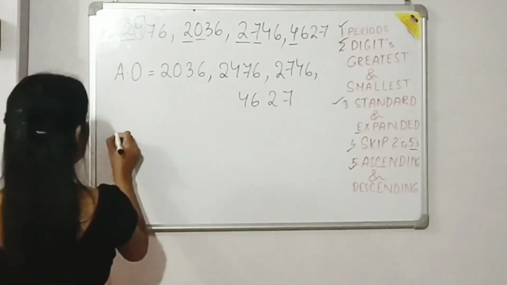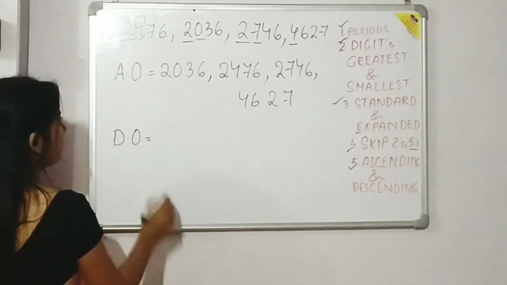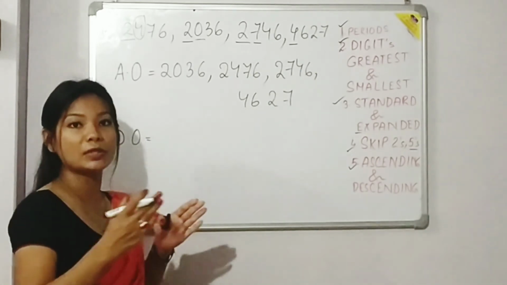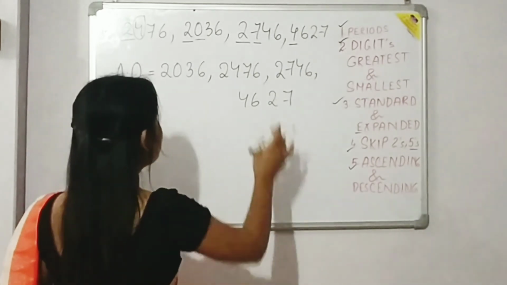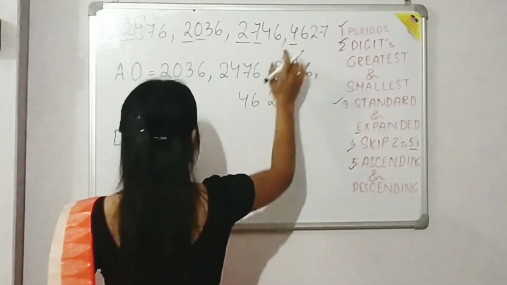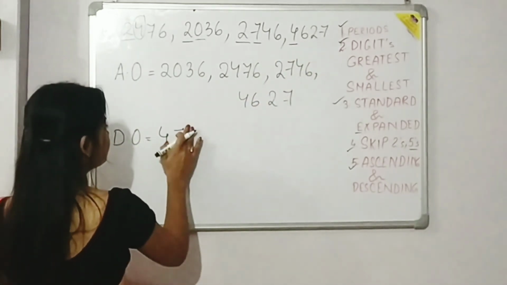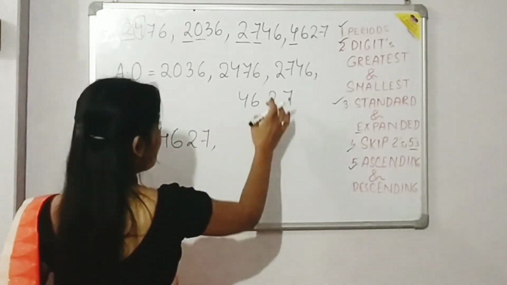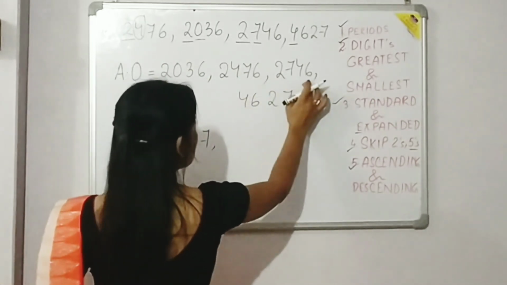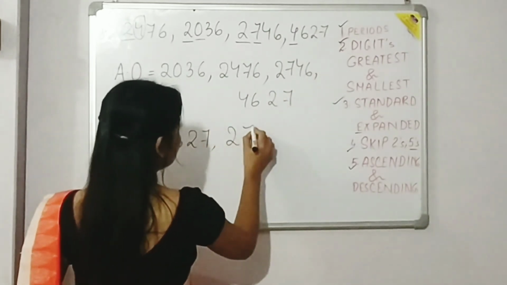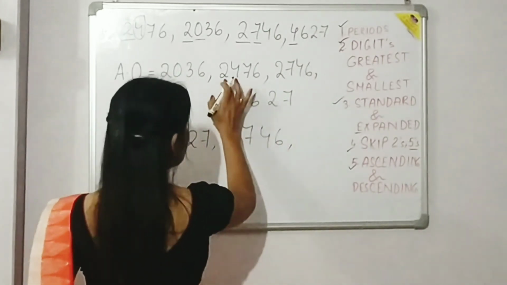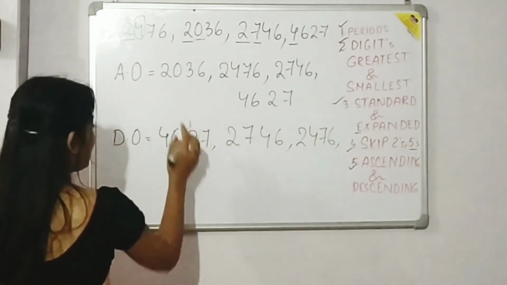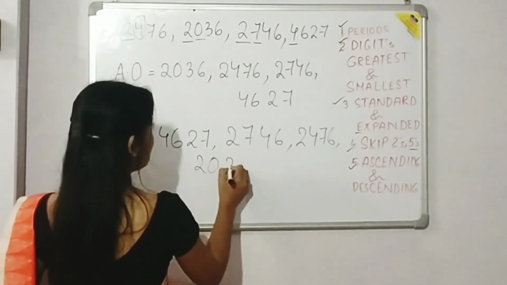Next, descending order. Let me write here D.O for descending order. What I say, descending order means from the greater number to the smaller number. So let me find out which one is the greater one. 4627. So we will write 4627 first. And next, which one is this one? And next this is the greater one. This is the smallest among all the numbers, so we will write that at the last.